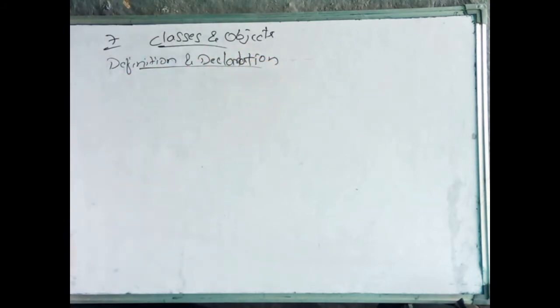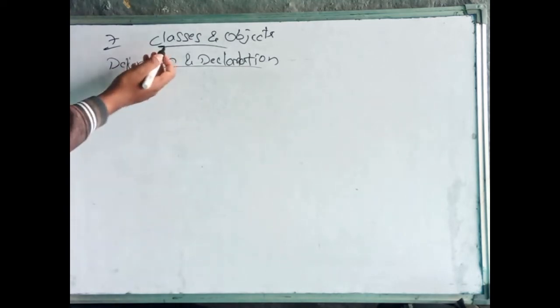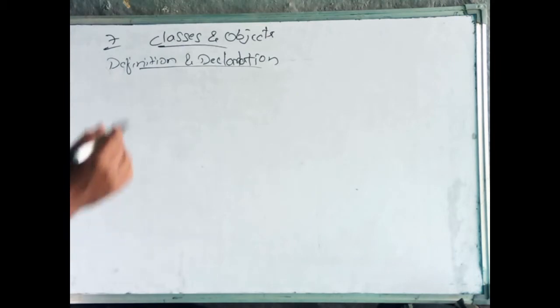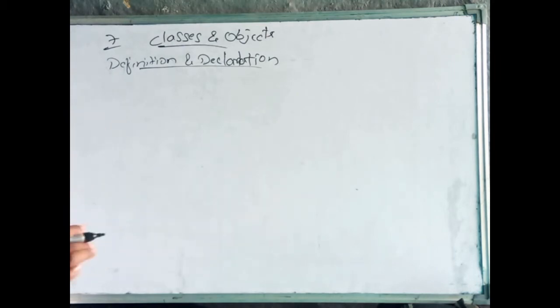The definition of a class means it is the process of naming the class, the variables of that class, and the interfaces of the class. Clear? It is a process.